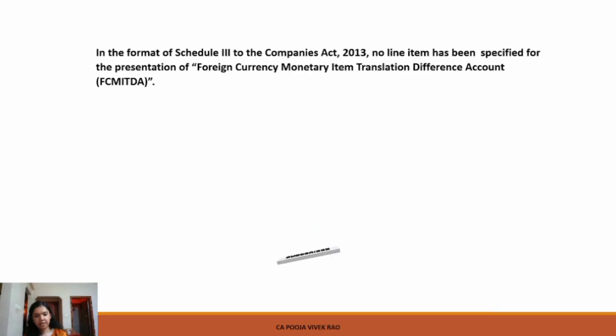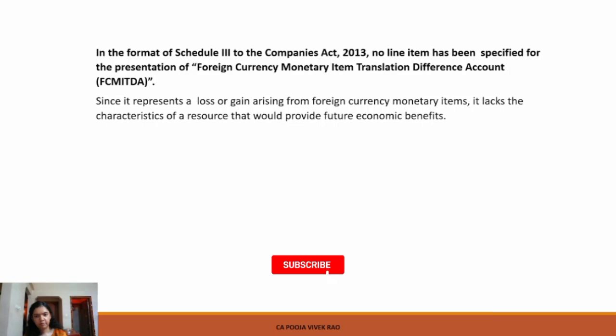As the definition of asset is a resource which provides future economic benefits, this cannot be classified as an asset since this is a loss or gain arising from foreign currency item. So hence this cannot be classified as an asset.